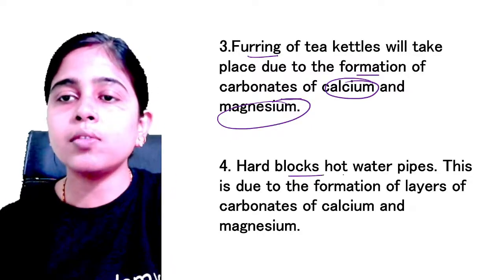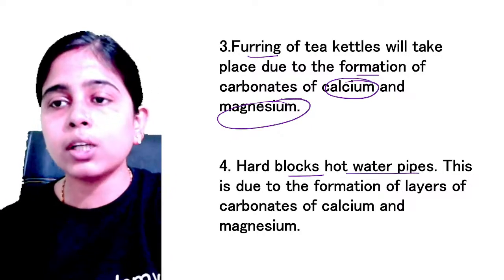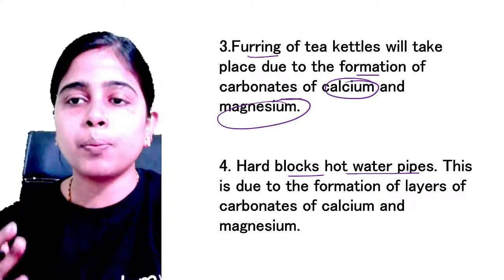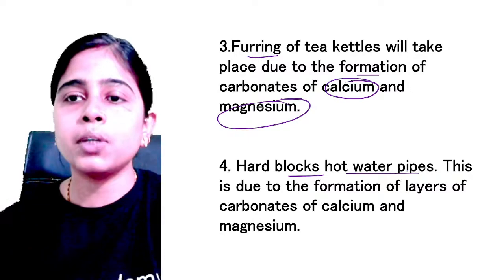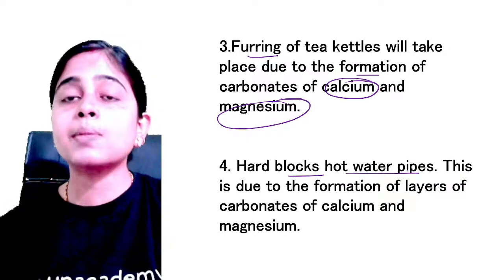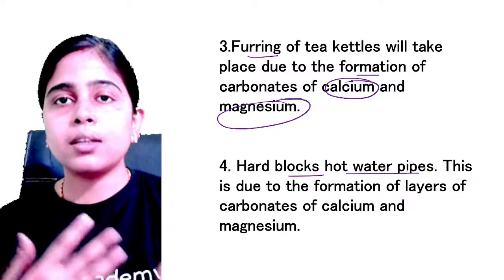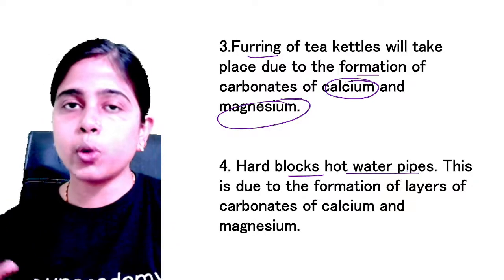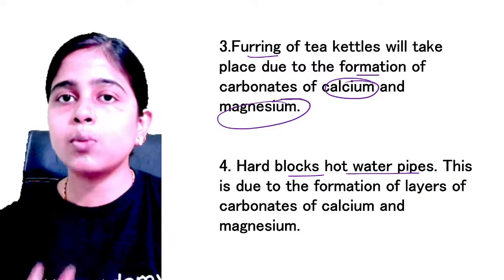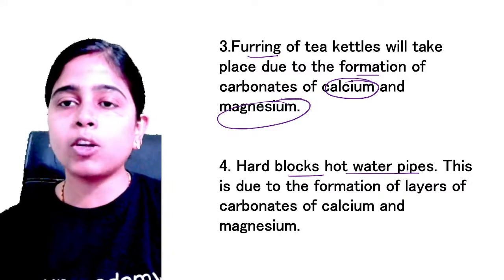Now hard water will also block the water pipes. What happens when your hard water goes through the hot water pipes? The layers of carbonates of calcium and magnesium get deposited inside the water pipes and thus make it difficult for the hard water to go inside the pipe, and hence your electricity is wasted because more electricity is now required to boil your water.